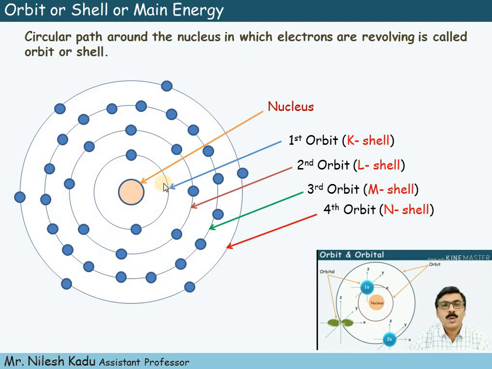Now, the circular path nearest to the nucleus is the first orbit, and it is also called the K shell.